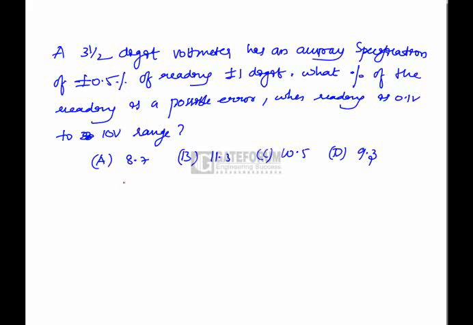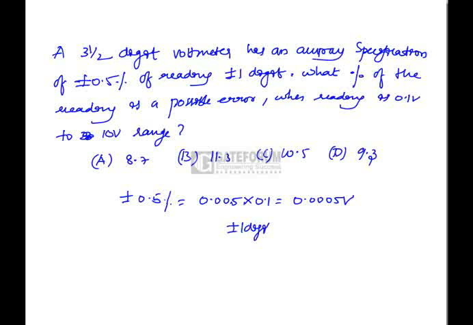When reading 0.1 volt on 10 volt range, we have plus or minus 0.5 reading, which is equal to 0.005 for 0.1 volt, so this is 0.005 volts. Similarly, for plus or minus 1 digit, what does it mean?